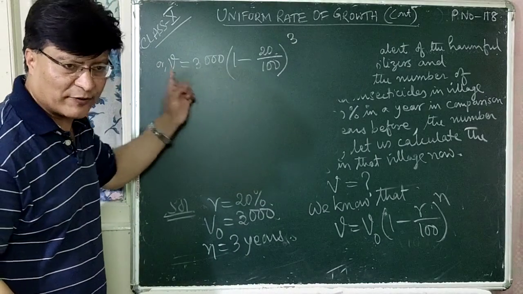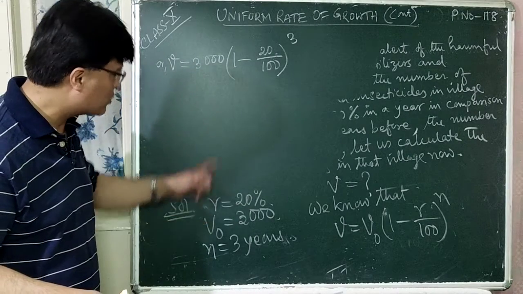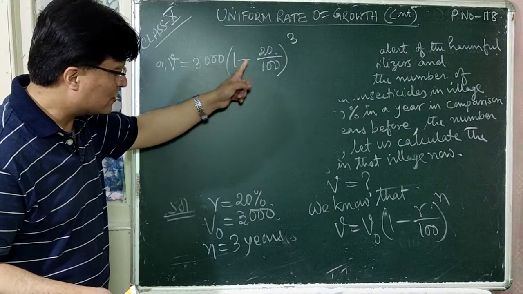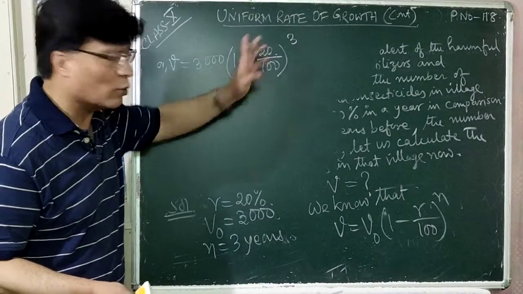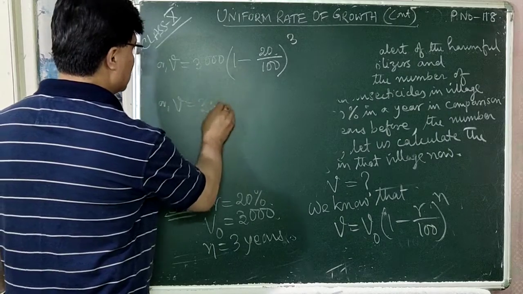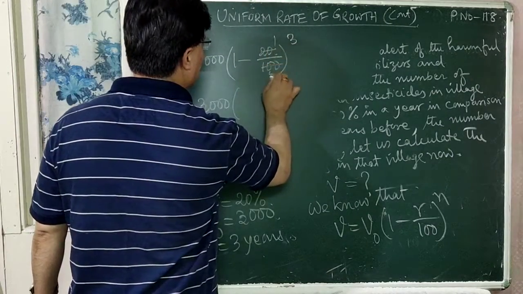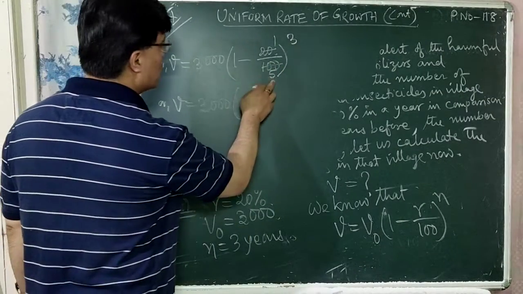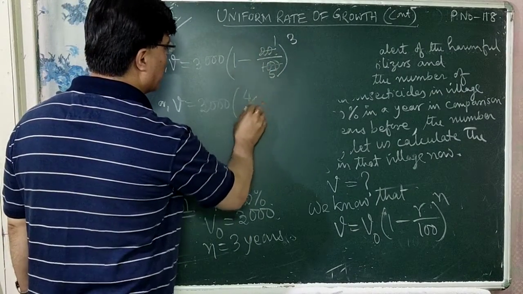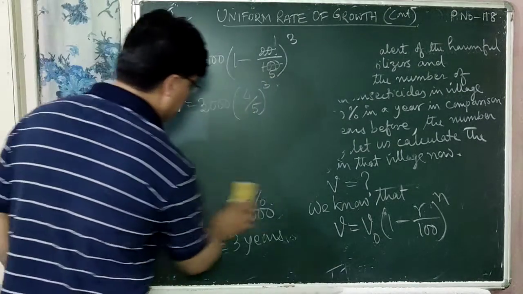Now let's check it. V final value, you have to find out V final value, that is after 3 years. Before 3 years, V0 is equal to 3000, right? So 1 minus, what is R here? 20 divided by 100 whole cube, right? Or V is equal to 3000 within bracket 2 ones are 2, 2 fives are 10, 5 twos are 10, 5 ones are 5 minus 1 is 4 by 5. It is 4 by 5 whole cube, right?